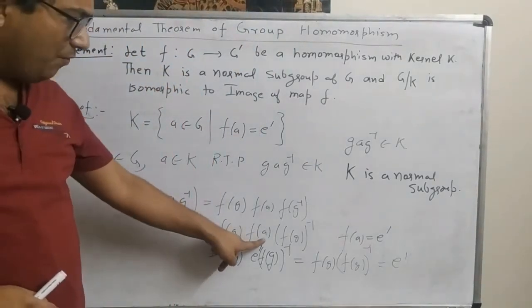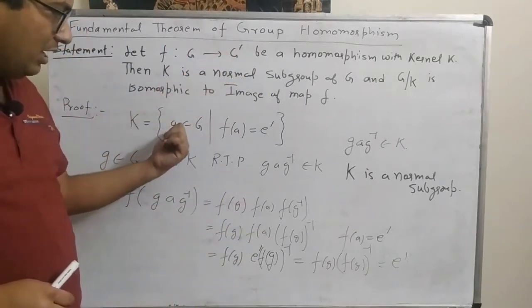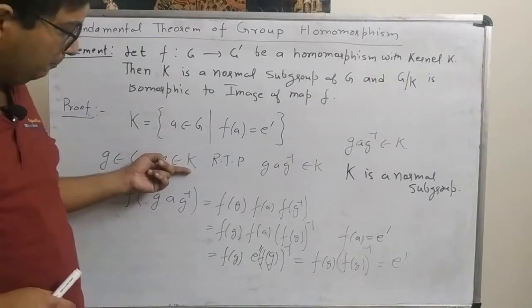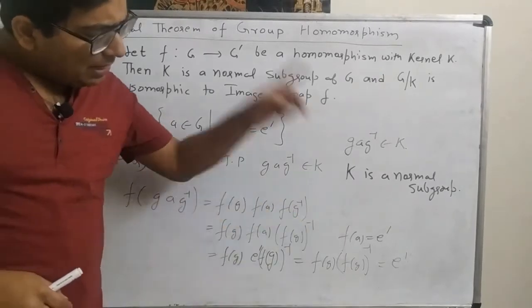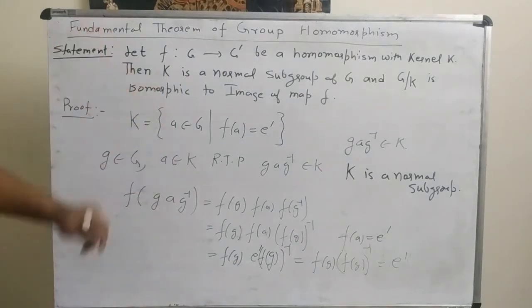We know that f of a is equal to the identity of G dash because K is the kernel and a belongs to the kernel K. And then by the definition of inverse element, we proved that it is a normal subgroup.